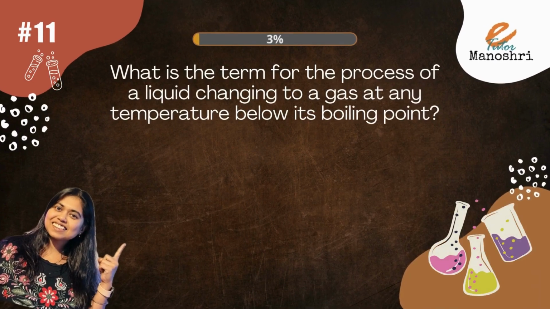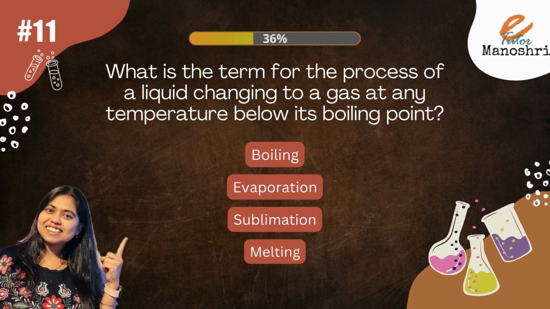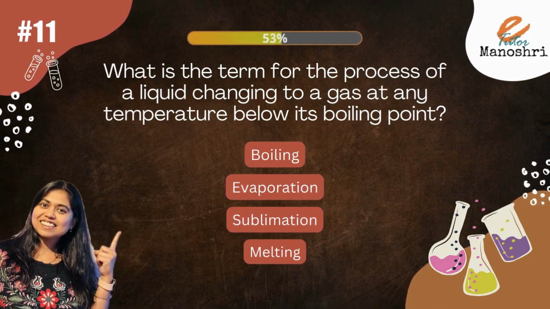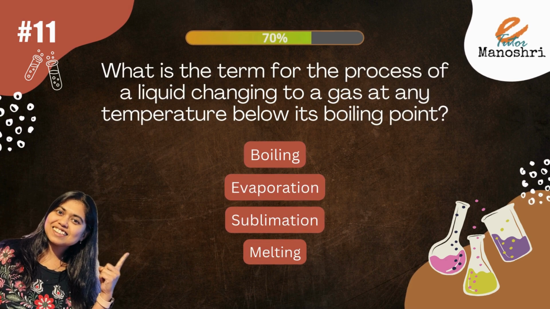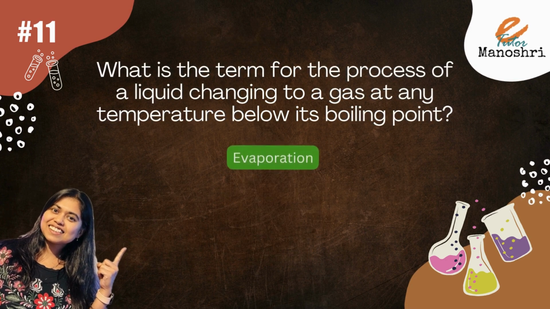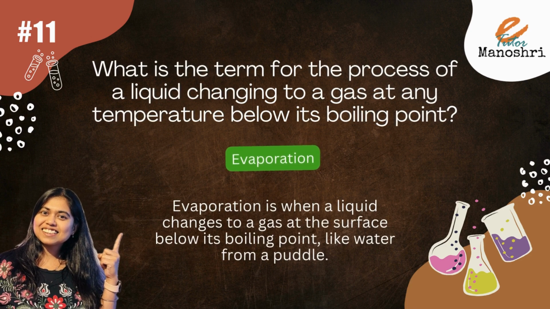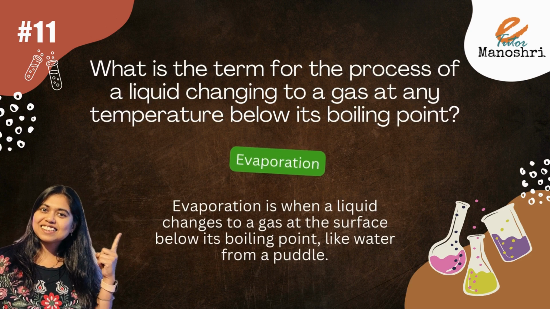What is the term for the process of a liquid changing to a gas at any temperature below its boiling point? The options are boiling, evaporation, sublimation, melting. The answer is evaporation. Evaporation is when a liquid changes to a gas at the surface below its boiling point.